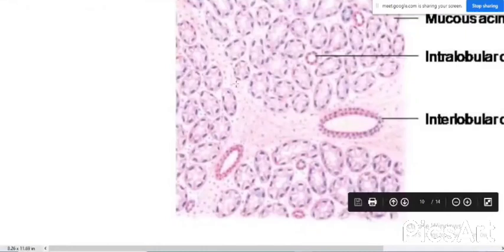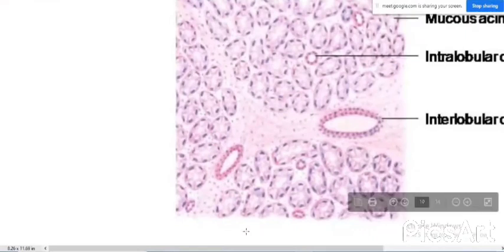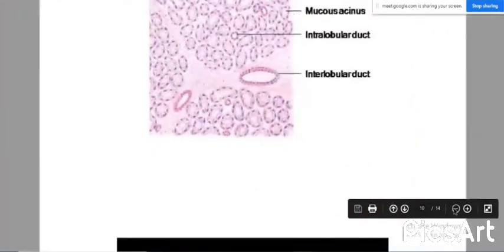You can see the separation between the lobules. We have to draw it with the pink shade, that is the connective tissue septum, and these large opening-like structures represent the interlobular duct system, the interlobular ducts. So it appears like this.